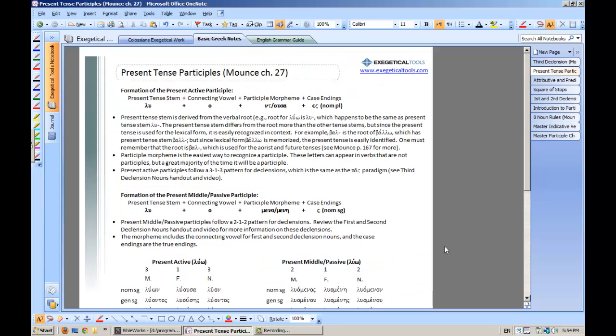So this is the present tense participle, and we hope this was helpful. Tune in for further videos on the other tenses for the other participles, and feel free to download this handout from the website as well as watch the exegetical videos to see this put into practice.